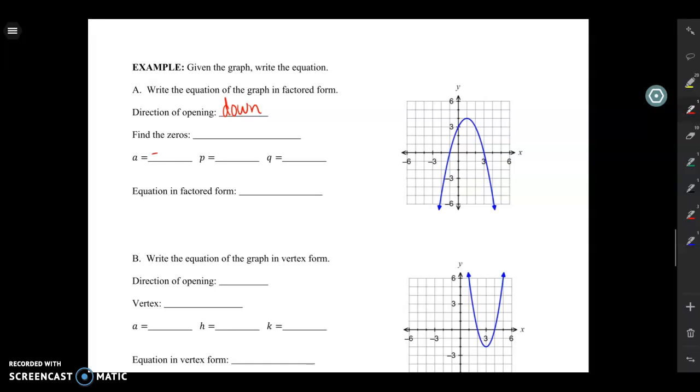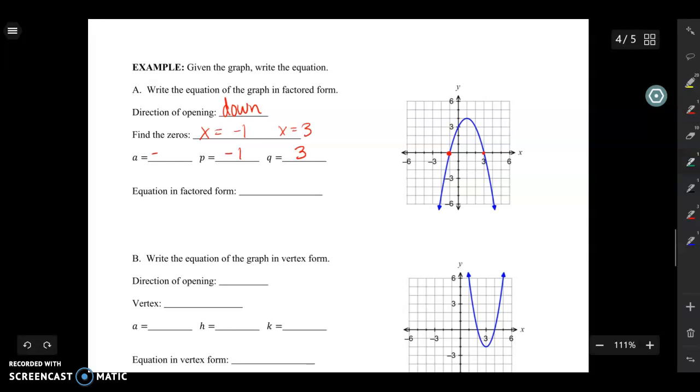Next, I'm going to find the zeros of my graph. So our zeros are going to be related to these x-intercepts. Looks like I have an x-intercept at -1 and at 3. So my zeros are x equals -1 and x equals 3. Now these zeros are nice because those are my p and my q values. So I can just bring those down and drop them into the p and the q values.